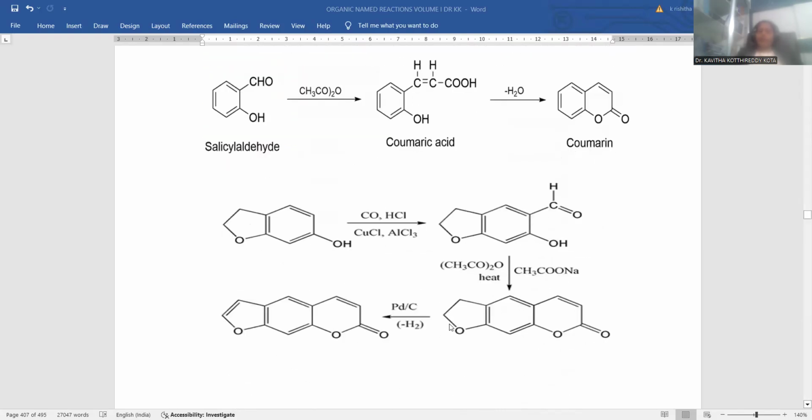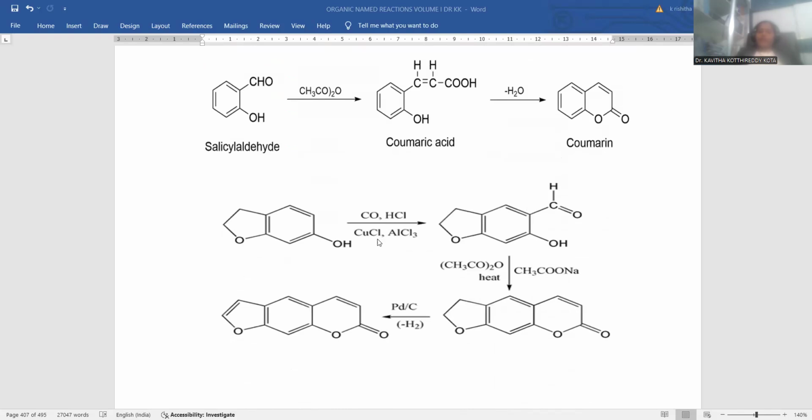In order to go for analogues of coumarin by the Perkin reaction, I am taking benzene fused with a saturated furan ring, dihydrofuran, and here ultimately a hydroxyl group is required.